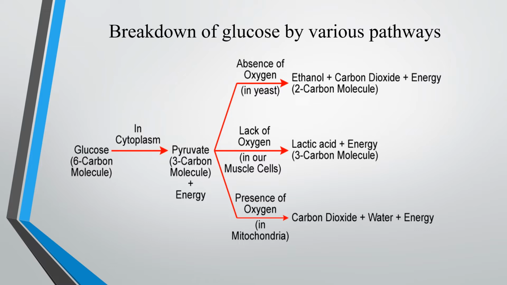If it takes place in yeast, in the absence of oxygen, then the end products are ethanol, carbon dioxide and energy. If it takes place in our muscle cells, with lack of oxygen, then lactic acid and energy. Lactic acid accumulation leads to muscle cramps. Mostly it takes place in the leg muscles. Then in the presence of oxygen, in the mitochondria, the pyruvate is broken down to release carbon dioxide, water and energy. Very important flowchart. Study from the text.